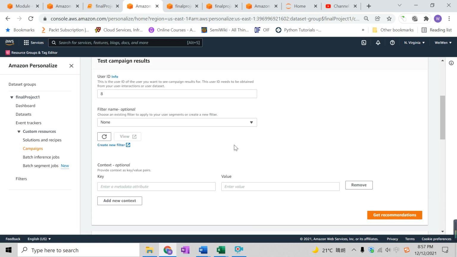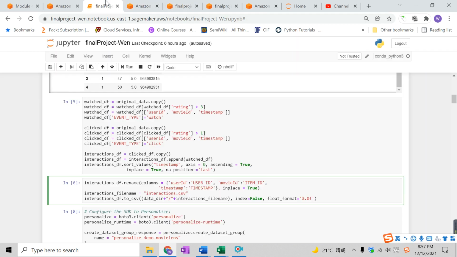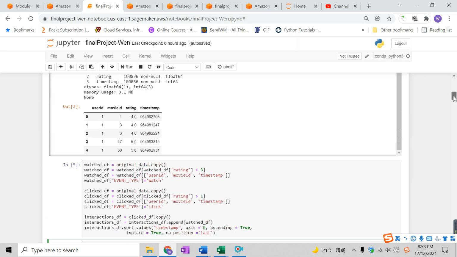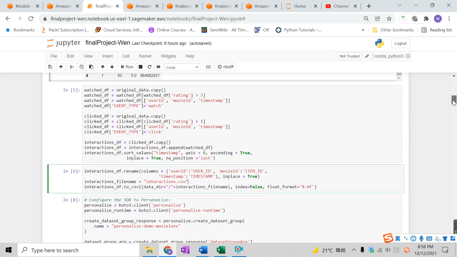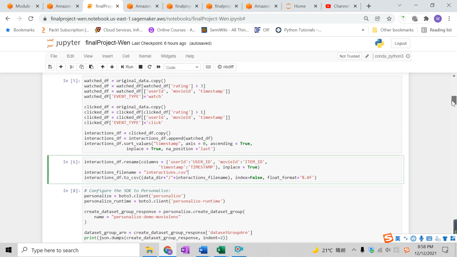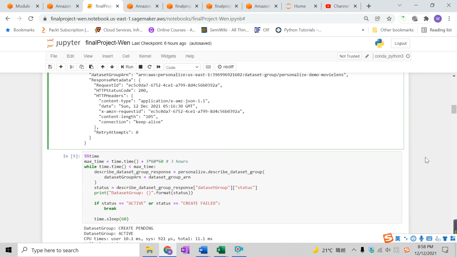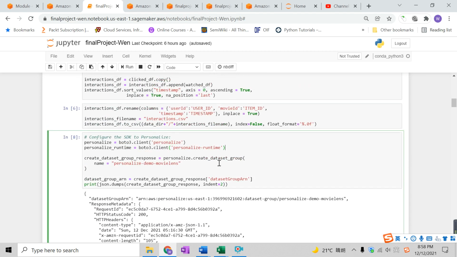Now let me show you the Jupyter Notebook, the coded version of this, and tell you what everything is doing. We went through cleaning up the data and creating this interactions.csv file, and this is to configure the personalization dataset, basically to create a data set.